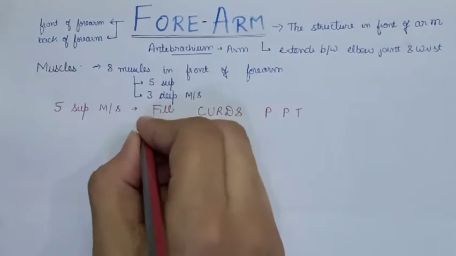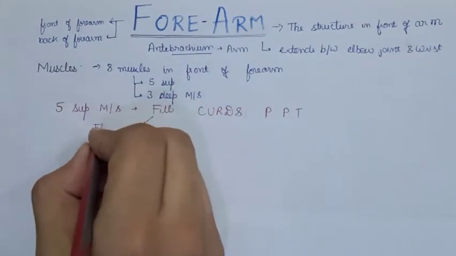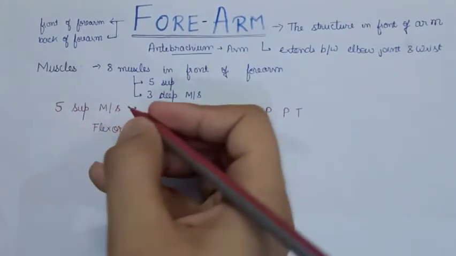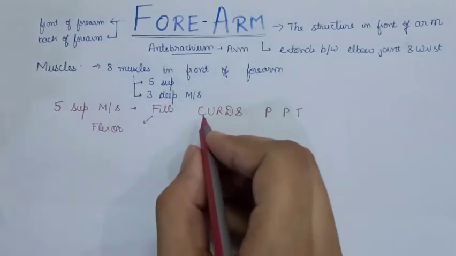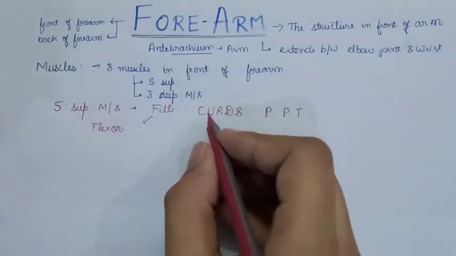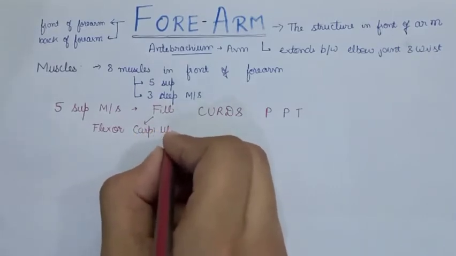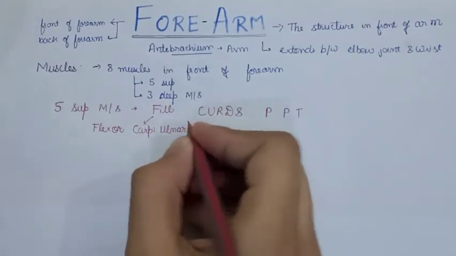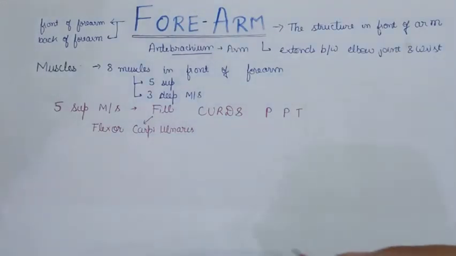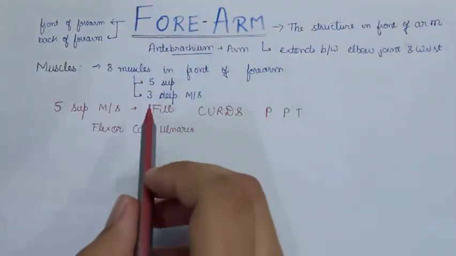So F stands for flexor, C stands for carpi and U stands for ulnaris. So the first muscle is flexor carpi ulnaris, a muscle of the superficial compartment of the front of the forearm. The next muscle is also very simple.